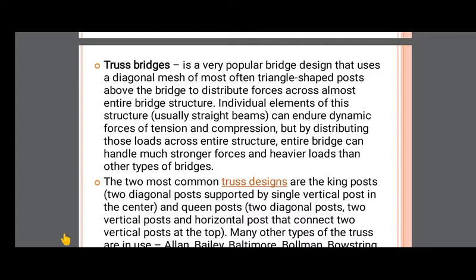Here in this type of bridge, whatever the tension and compression forces are going to be developed, these bridges are under the action of moving loads. These moving loads can evolve dynamic forces.